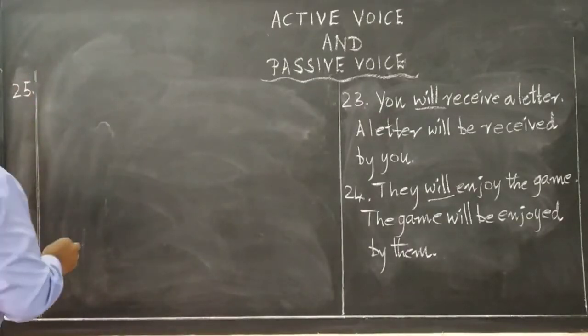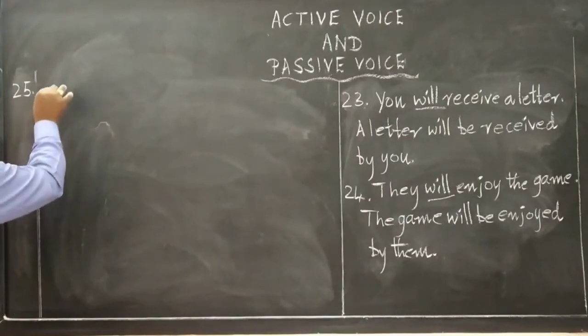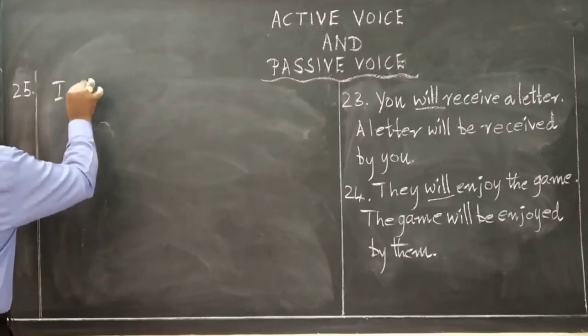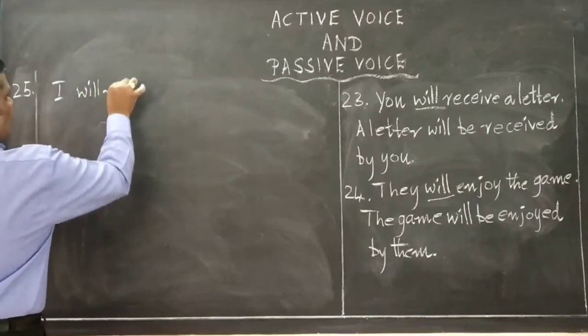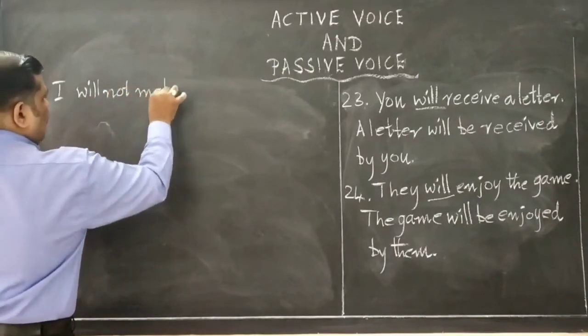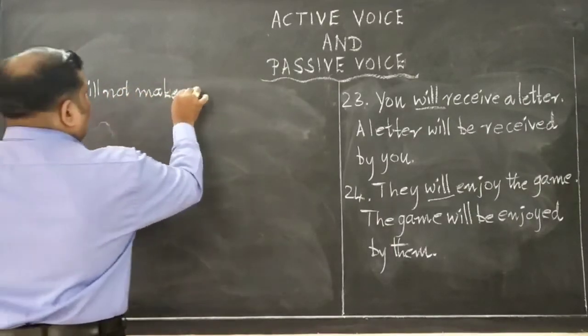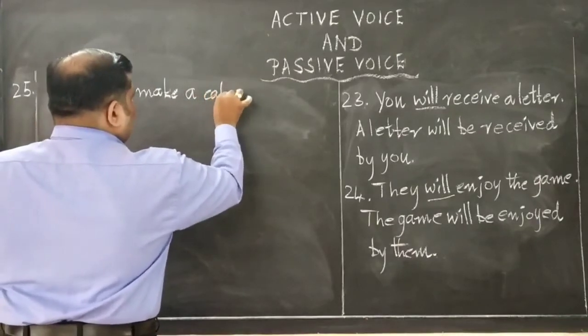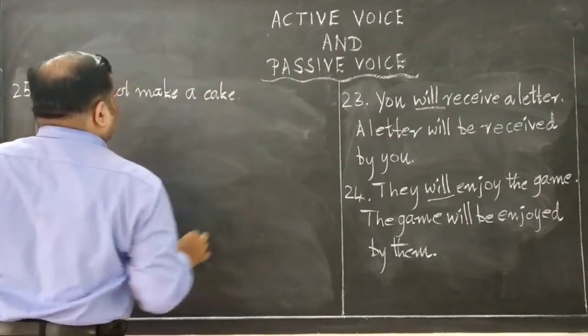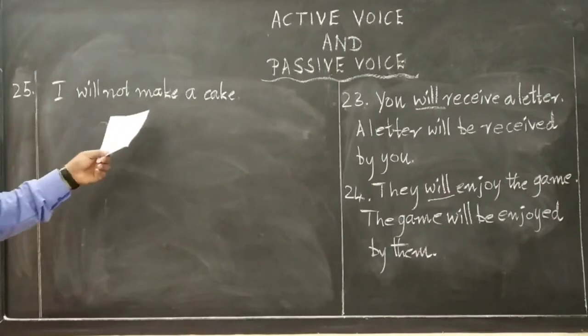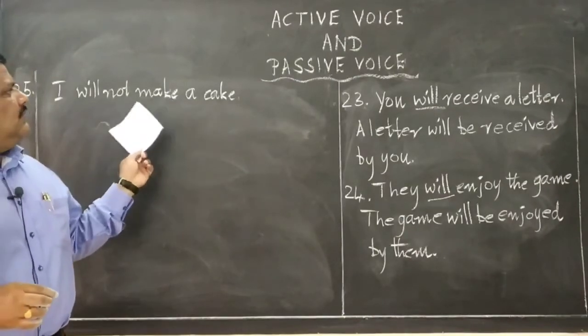That goes like this. I will not make a cake. Again, future tense. I will not make a cake. Now, say it, how to do.